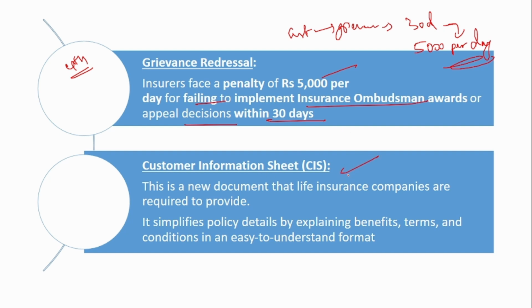In this, what happens is that this is a new document that life insurance companies are required to provide. It is nothing but it simplifies the policy details. You know that when the policy document is given, it is generally a booklet. It will have some 40-50 pages. It's very difficult to comprehend. So this will help the customer to understand the insurance policy. It simplifies the policy details by explaining benefits, terms and conditions in an easy to understand format.